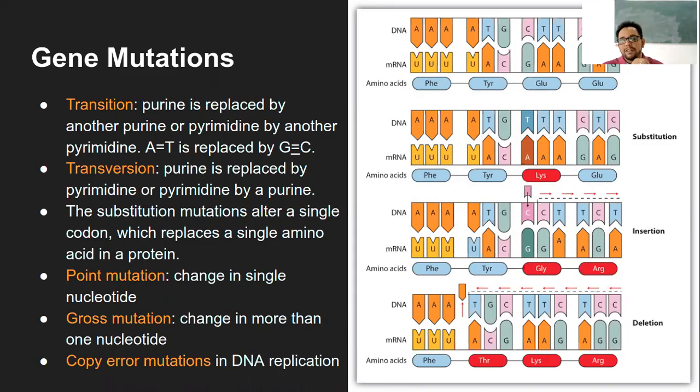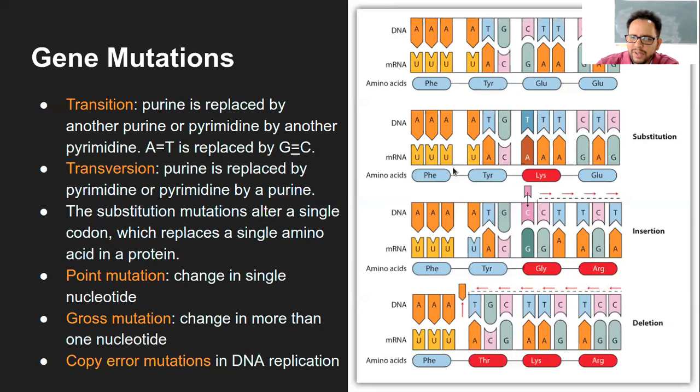Third is transition type of substitution mutation, where a purine changes to another purine or a pyrimidine to another pyrimidine. And the fourth is transversion, that is purine changing to pyrimidine or pyrimidine changing to purine. So frame shift and substitution, and individually they have two subtypes.